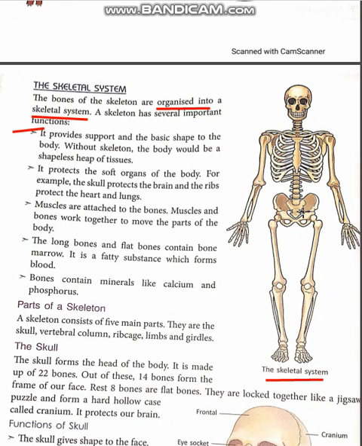If we do not have this skeleton, we don't have the shape. Just imagine a jelly. Jelly can't stand on its own because inside jelly there is nothing that keeps its shape in proper way. So without skeleton, our body will be like that only. It will be a shapeless heap of tissue, because if there is no hard substance to keep it straight, how will the shape be there? So a very important function: skeleton system provides shape to the body.